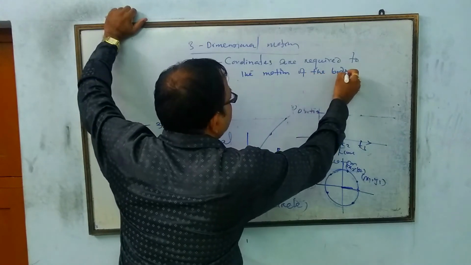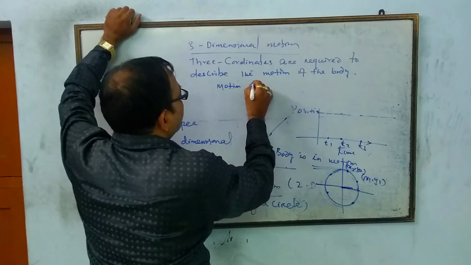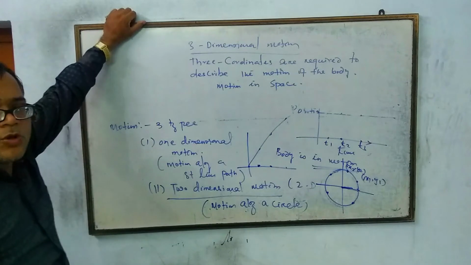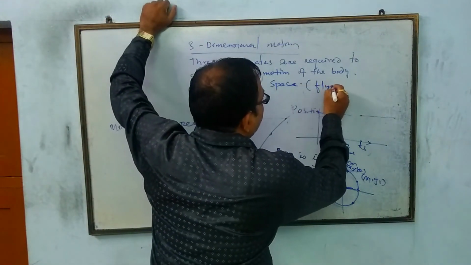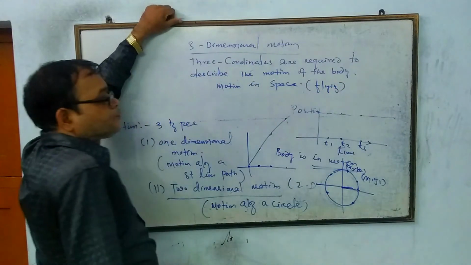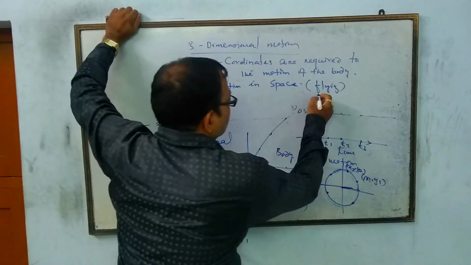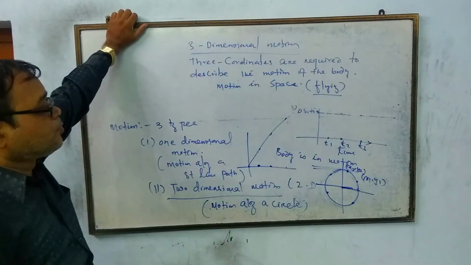The best example is flying. The flying of a body can be taken to be a three-dimensional motion. This is all about the types of motions.